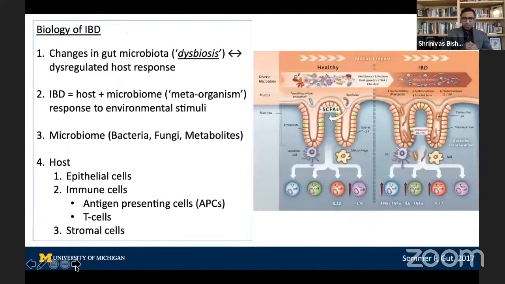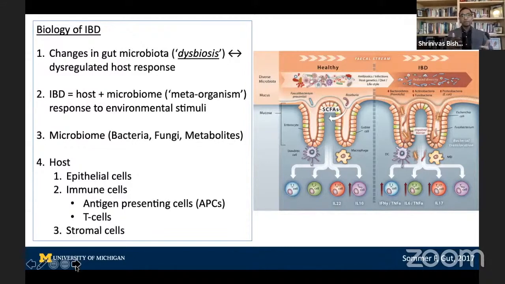All right, so very simply, biology of IBD, we know that changes in the gut microbiome, what we call dysbiosis, is related to a dysregulated host response. And if you think about the entire system as the host and all the gut microbiome, that organism has a name, and it's called a meta-organism. And you can think about IBD as a dysregulated response of both the human and the gut microbiota to environmental stimuli.